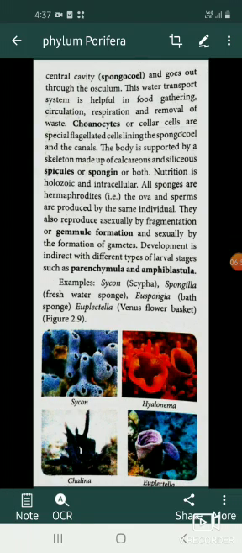Scypha, or Sycon, is a genus of calcareous sponge and it has a length of about 7.5 cm. Spongilla, or freshwater sponge, is a genus of freshwater sponge and it has a length of about 10 to 15 mm. Euspongia, or bath sponge, is a genus of marine sponge and it has a length of about 35 cm. Euplectella, or Venus flower basket, has a length of about 7.5 cm.